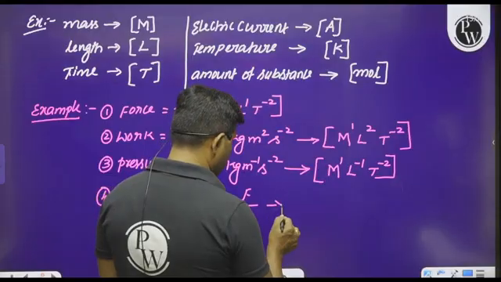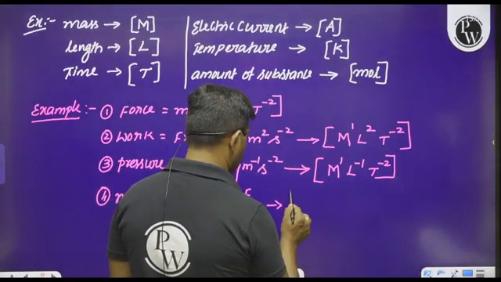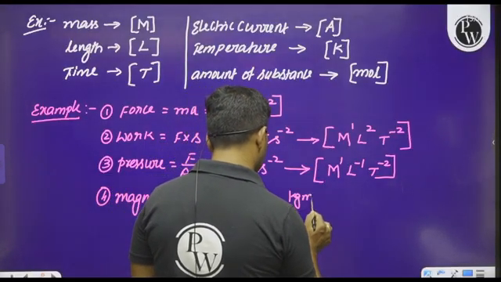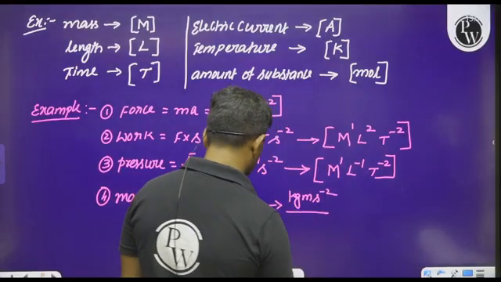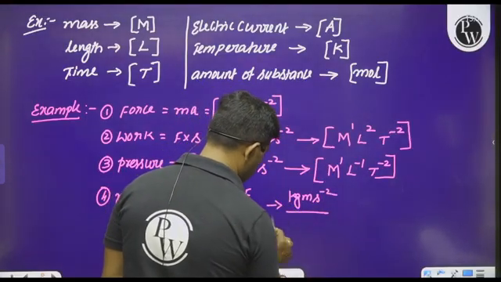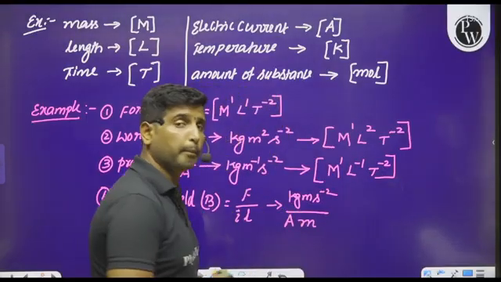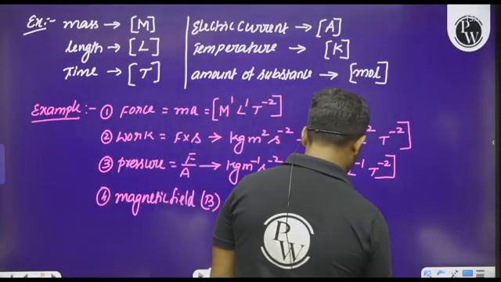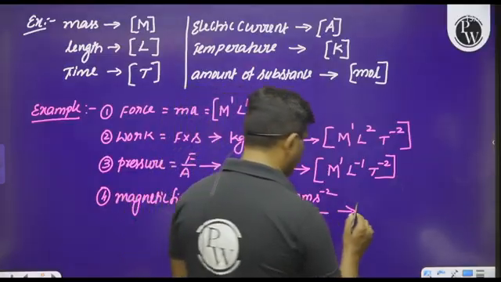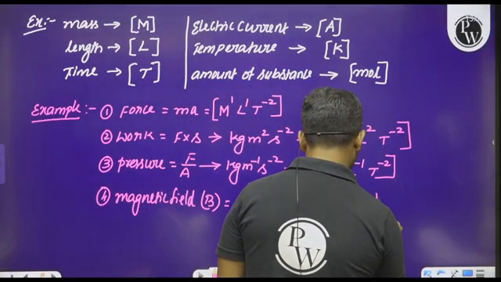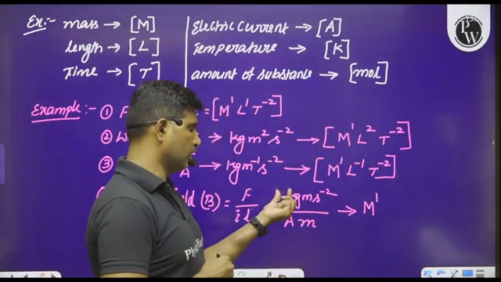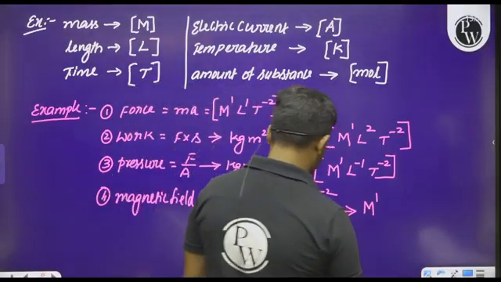What is the unit of this force here? Force can be written as kg meter per second square. Current is measured as ampere. Length is measured by the unit meter. Therefore, by considering these units, I can write the dimensional formula as M power 1 kg mass, M power 1 meter.